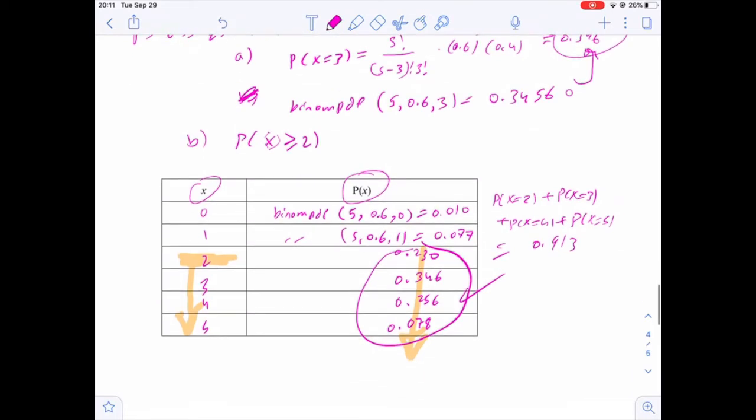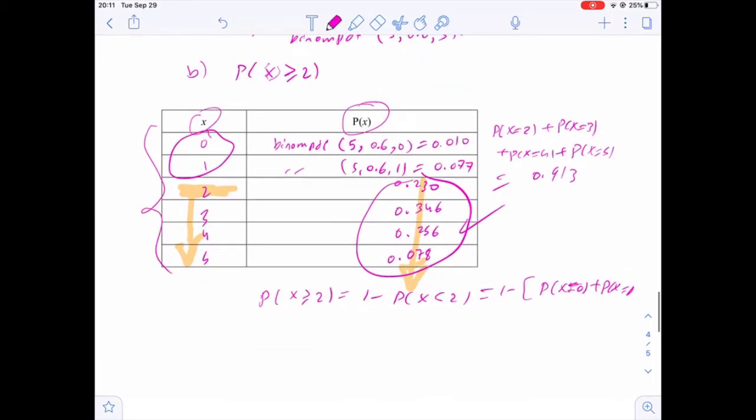Now, another method to do this problem: we have the probability that x is greater than or equal to 2, that means at least 2, is equal to 1 minus the probability of x less than 2. We just exclude x less than 2 from the whole set of values. And this is 1 minus probability of x equals 0 plus probability of x equals 1.